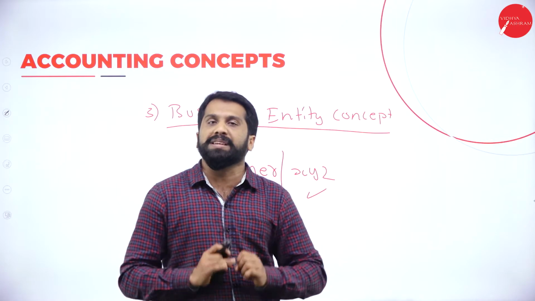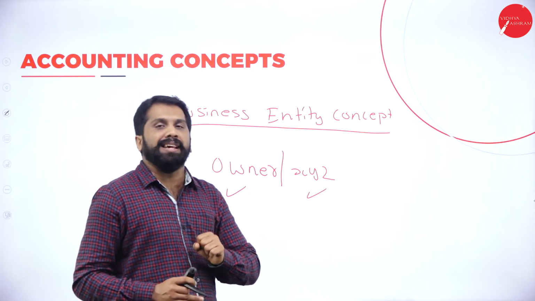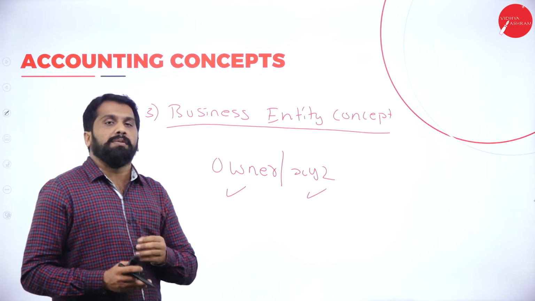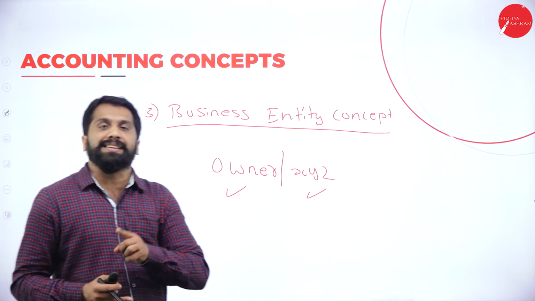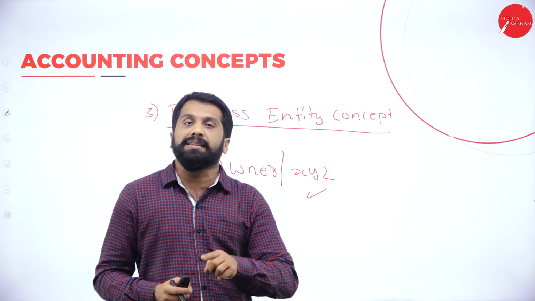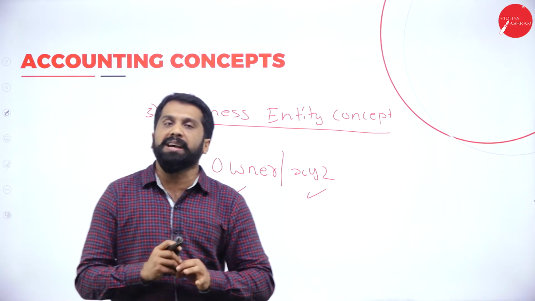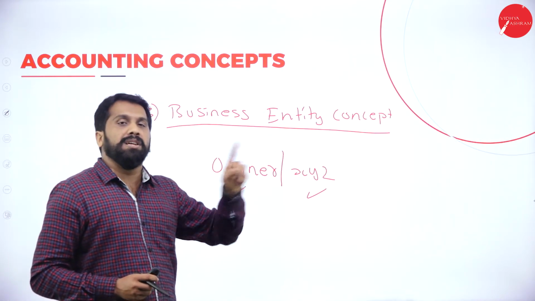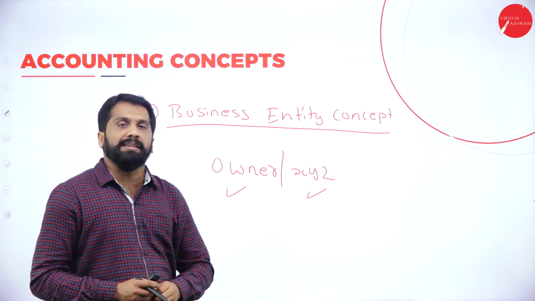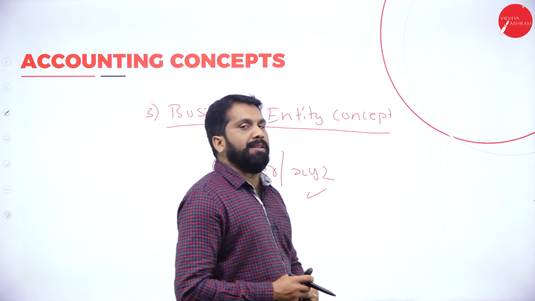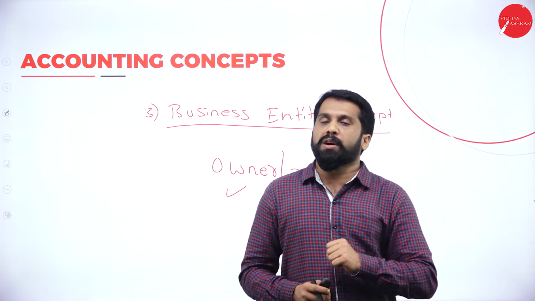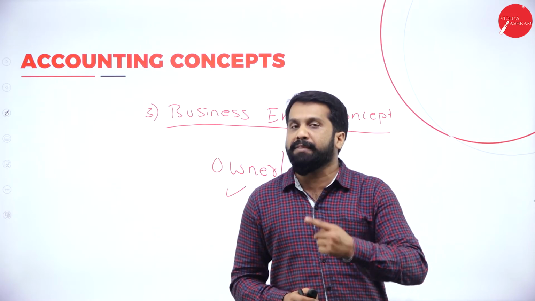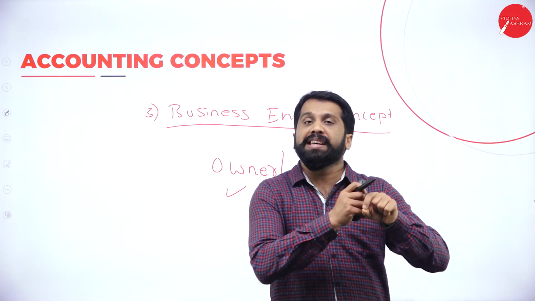We will not mix up. Now, if you have started a company called XYZ, and your name is ABC, whatever income is received, you will not enter in ABC, you will enter in XYZ Limited. Why? Because your company is a separate legal entity. Your company has a separate name. Like Infosys, even though Narayan Murthy is the founder, whatever income is collected by Infosys, whatever salary is given by Infosys, the name will be Infosys.